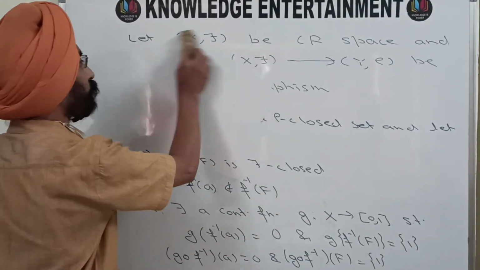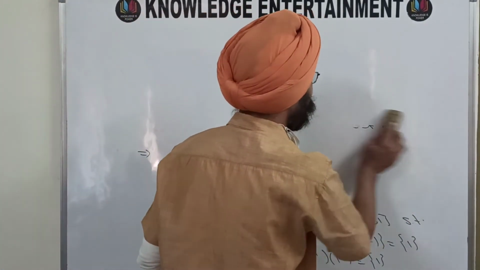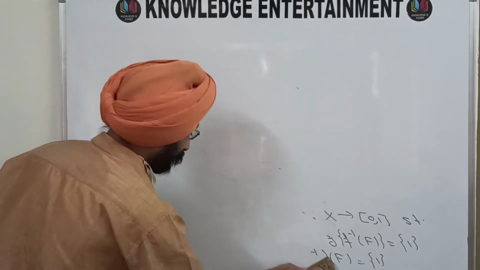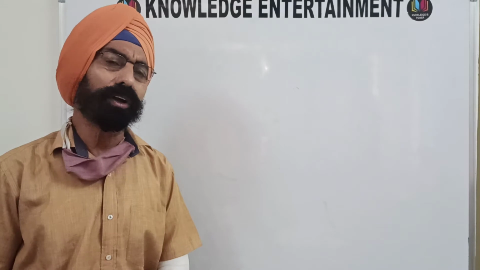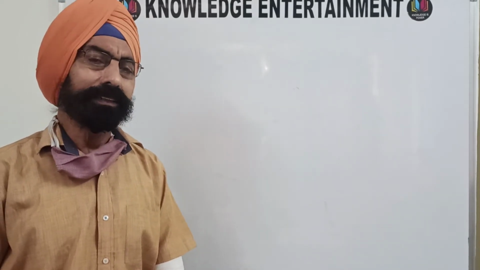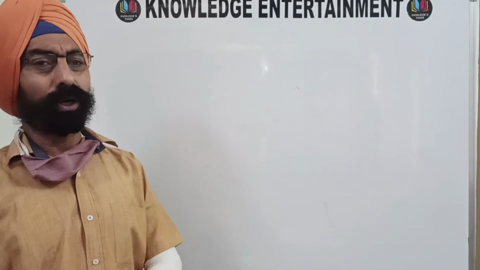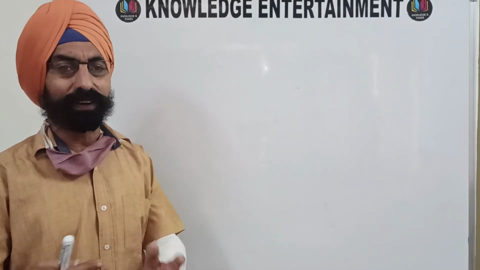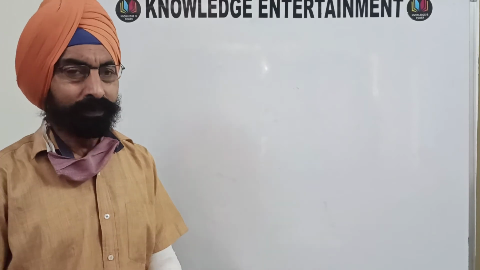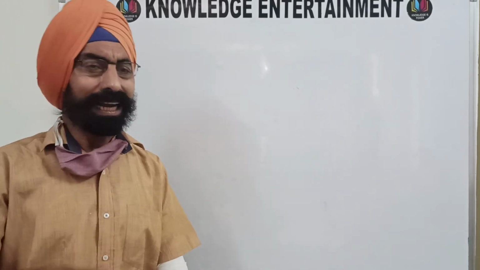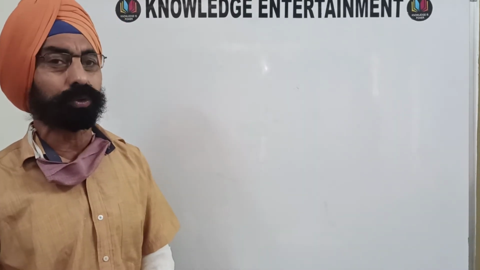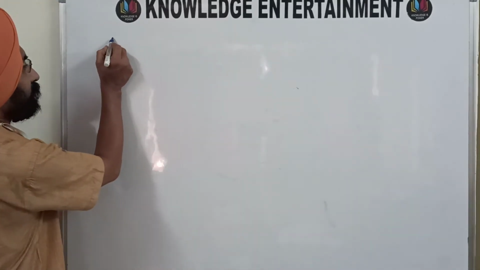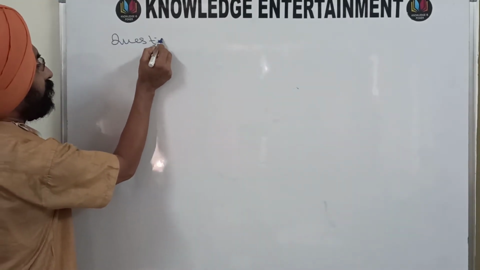So this was the third theorem of the day, and now we are moving on to another result from complete regularity. So note down the next one. The next one is actually what we have with the definition. In the definition of a completely regular space, there is a closed set and a point that does not belong to that closed set, and then there exists a continuous function f such that f of that point is 0 and f of every point of that closed set is 1. But this 0 and 1 can be reversed also. You may be asked this question in the examination. I am going to write it here for you.